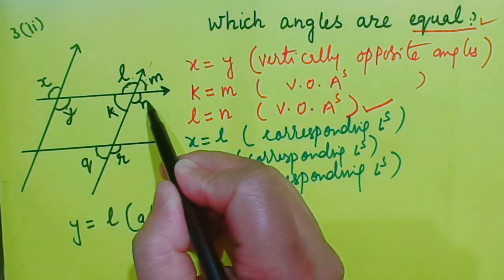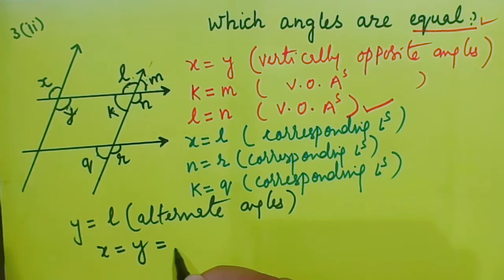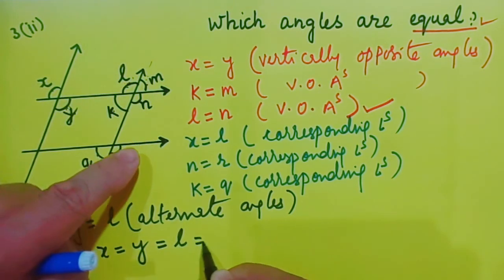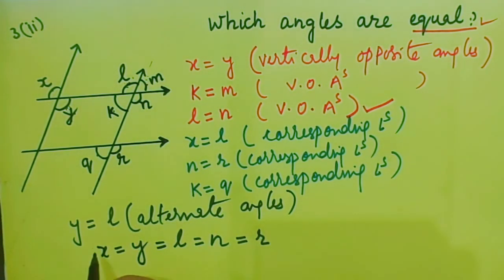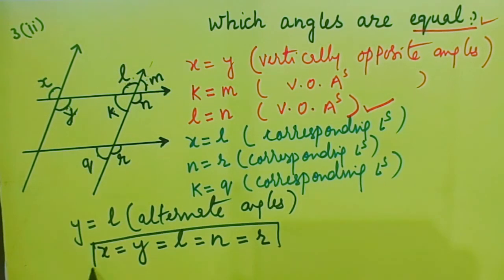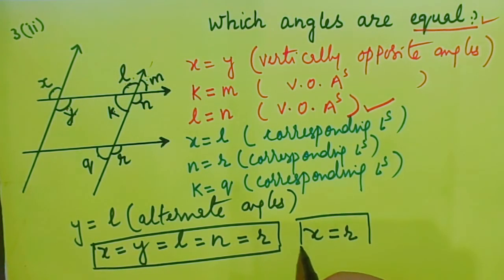I don't find that some more angles are equal, but at the end I would say that x is equal to y, and y is equal to L, and L is equal to N, and N is equal to R. So you can say that x is equal to R, and I hope there is no confusion at all.